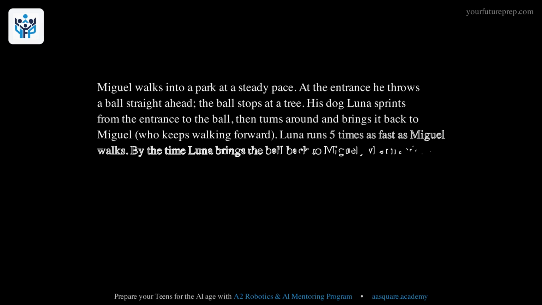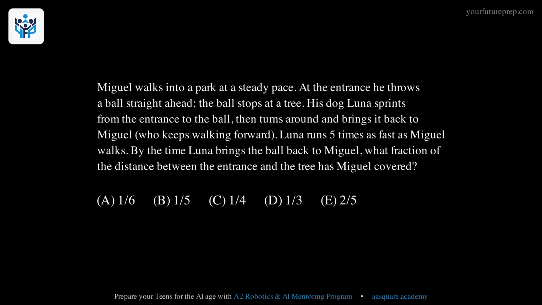Miguel walks into a park at a steady pace. At the entrance he throws a ball straight ahead, and it stops at a tree. His dog Luna immediately sprints from the entrance to the ball, then turns around and brings it back to Miguel, who keeps walking forward the whole time.